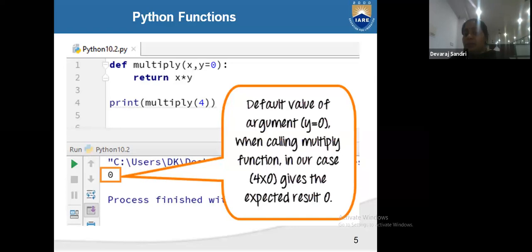When we are calling the multiply function, in your case it is 4 into 0 only, because y we have already declared y is equal to 0. So here x is equal to 4. So one argument, one value, if you pass one value, y is taken as 0. So what is the multiply value? 4 into 0. So the output you are getting is 0. That is our expected value.